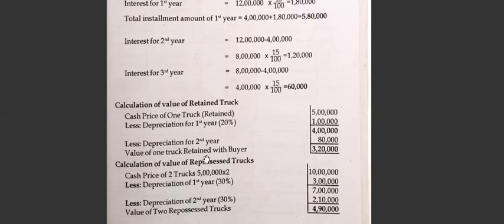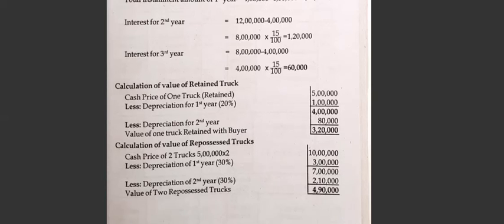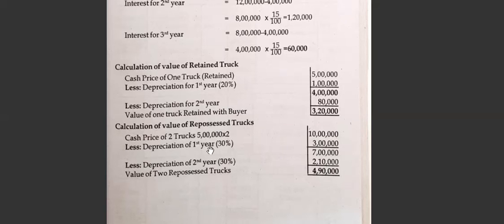The value of the repossessed truck, they have taken how many trucks? 2 trucks. So what is the value of 2 trucks? So cash value of 2 trucks is 5 lakh into 2, 10 lakh. Let's say depreciation. Depreciation for the first year, that is 30%. 30% we have to take. 10 lakh into 30%, we will take 3 lakh rupees.